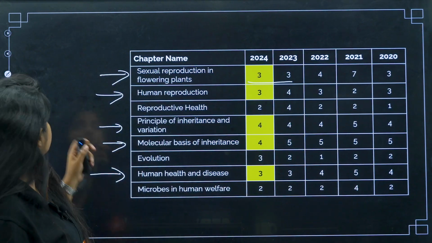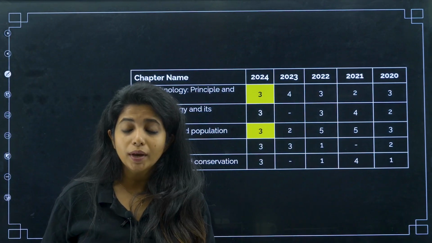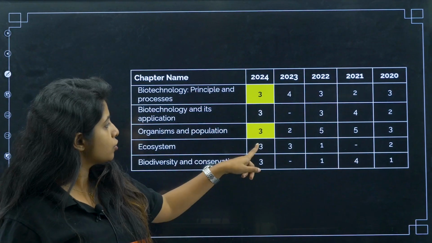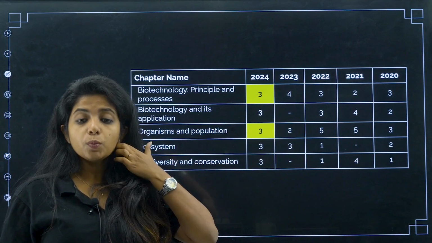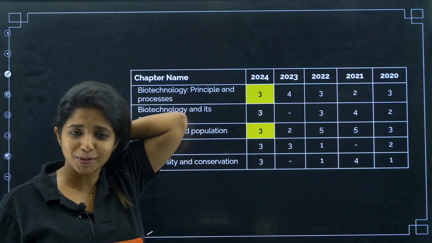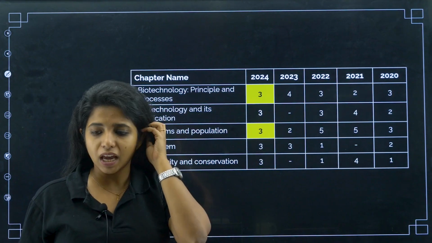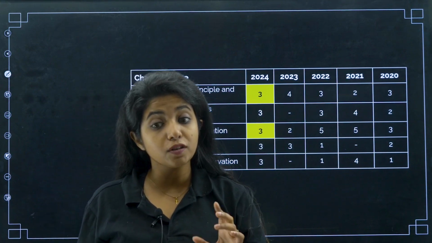Okay, now next chapter, and you know what, these chapters are really scoring as well. The ones that you see over here, which I have not marked, these are really scoring chapters. If you read them once, you can get really good marks. So why lose your marks on these chapters, my dear children? Please give your best. I will be giving you a strategy also on how you can divide your time into studying these chapters in a better manner.